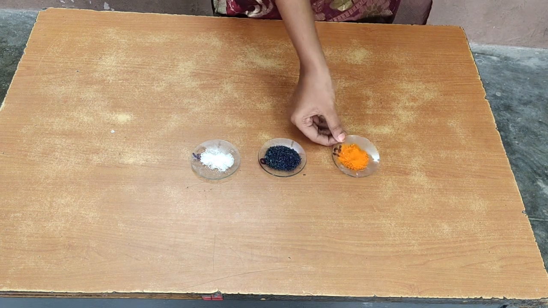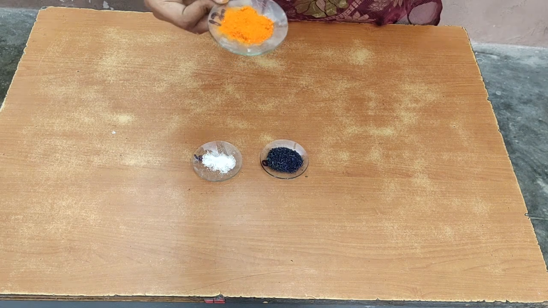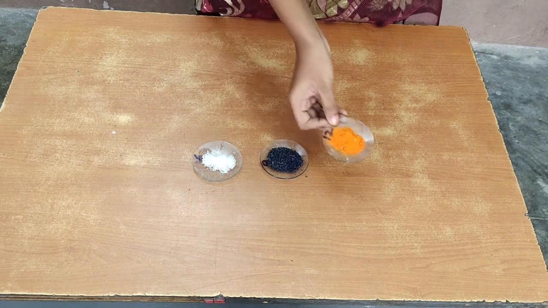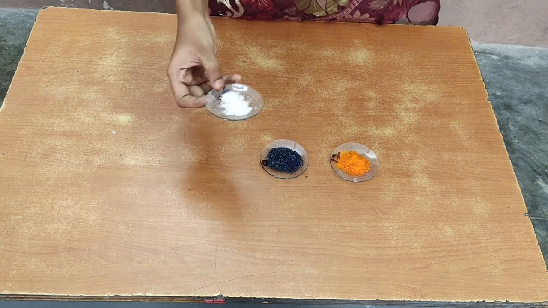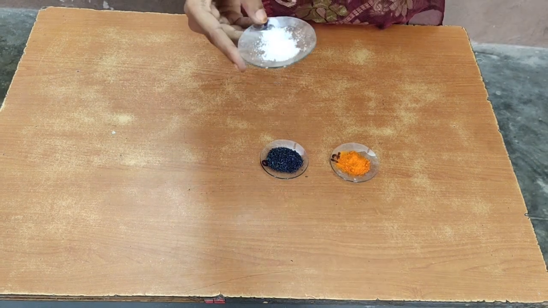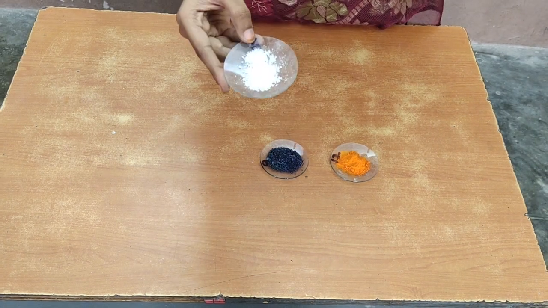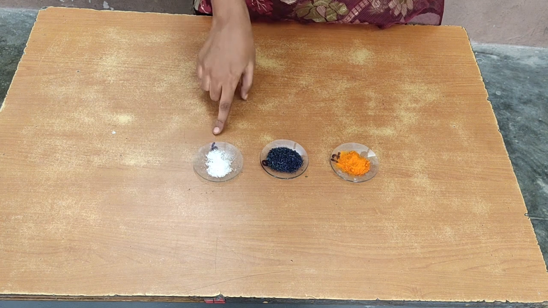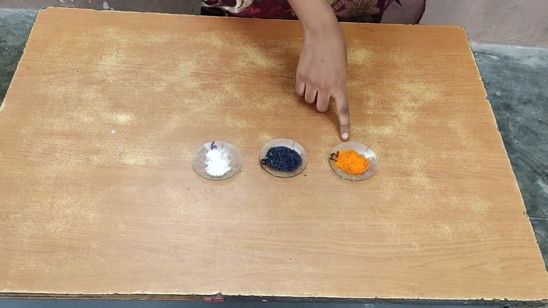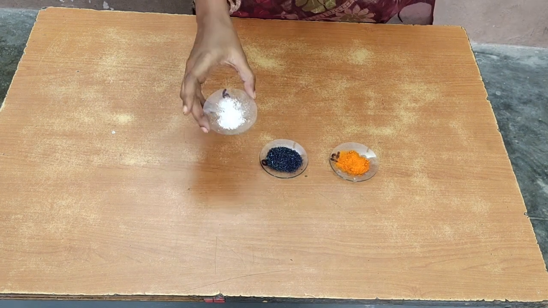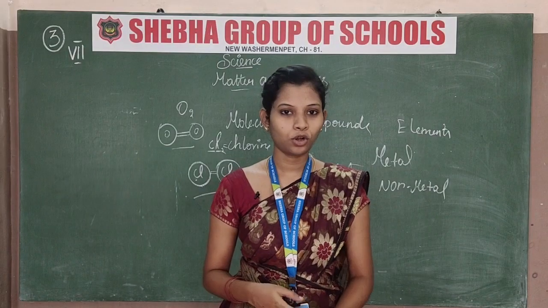Okay, this is potassium dichromate. This salt, I just want you to know how the salt will be. In a later class, when you grow up, then you will do an experiment with this also. This is lead nitrate. See, this is colorless, not white. We will not say this is a white color, this is colorless. So this is potassium permanganate, this is potassium dichromate, and this is lead nitrate. These are the non-metals. I told you the examples.